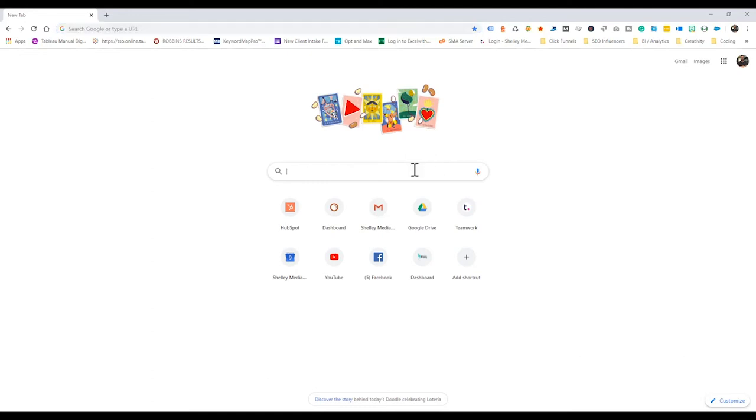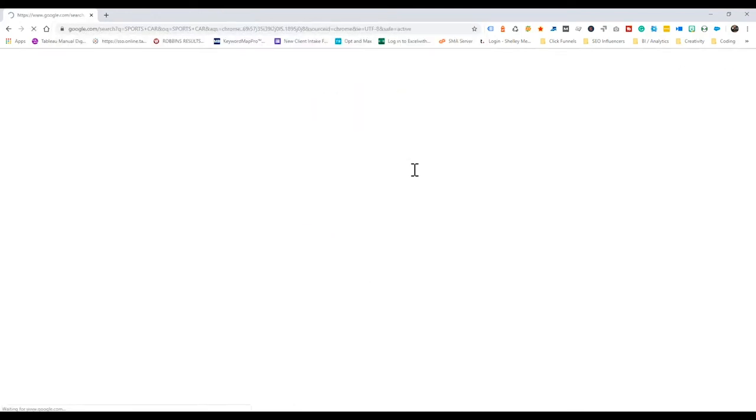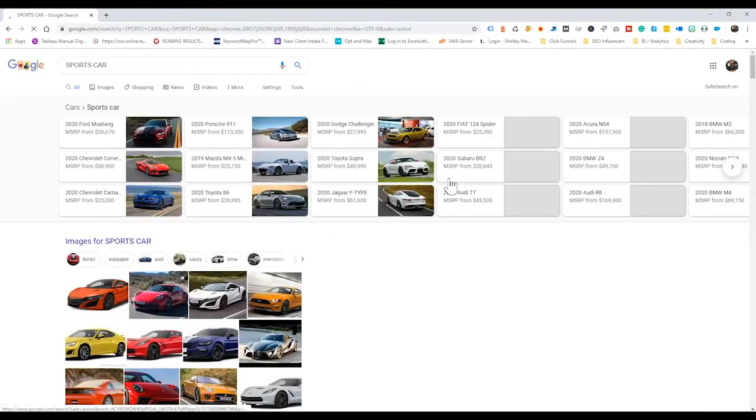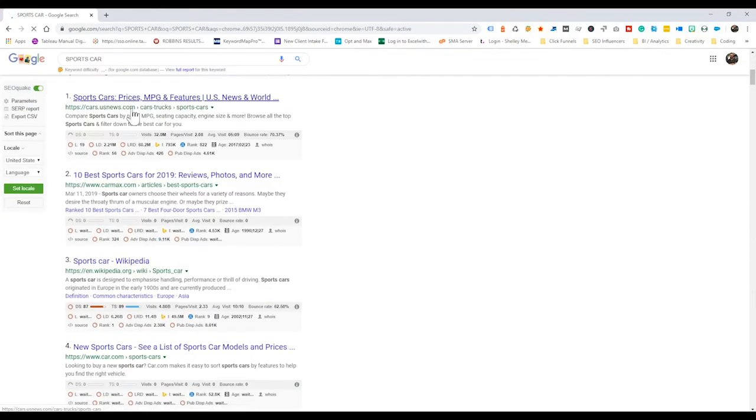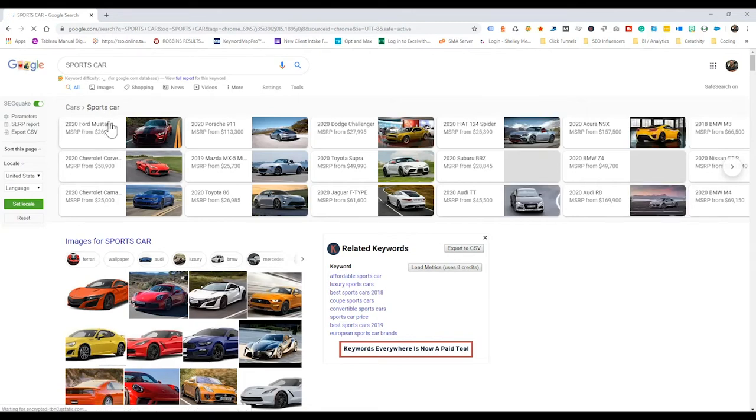Now, when you look for a term, let's just say sports car, right? We type that in. You used to see things like these blue links, right? 10 best sports cars. But as you can see up here at the top, I typed in sports car. Now we have all of these info cards and tons of information: what the car is, what it looks like, what's the starting price for each one of these cars. By simply typing in sports car, I've gotten all this information.